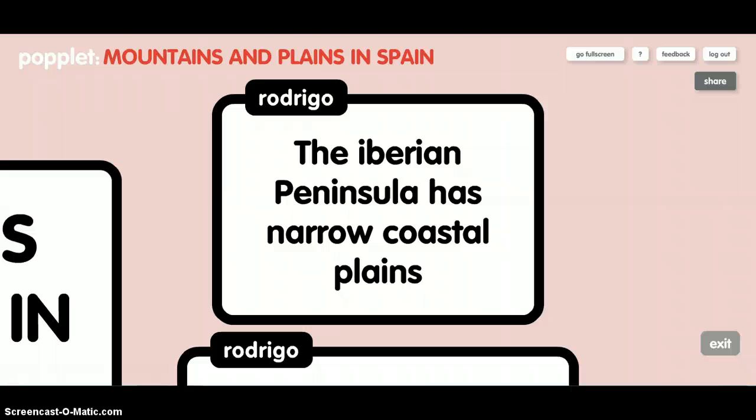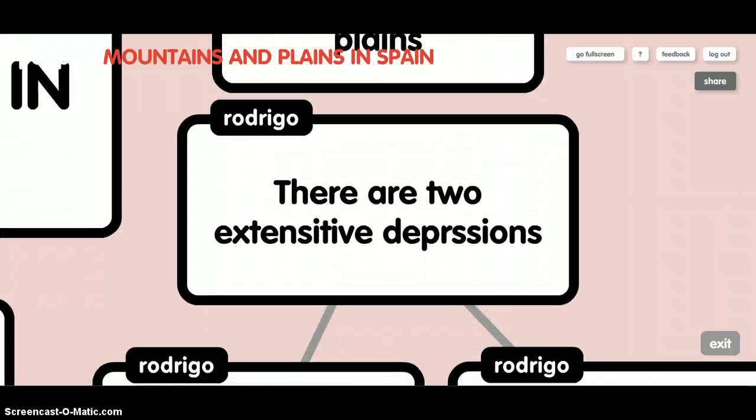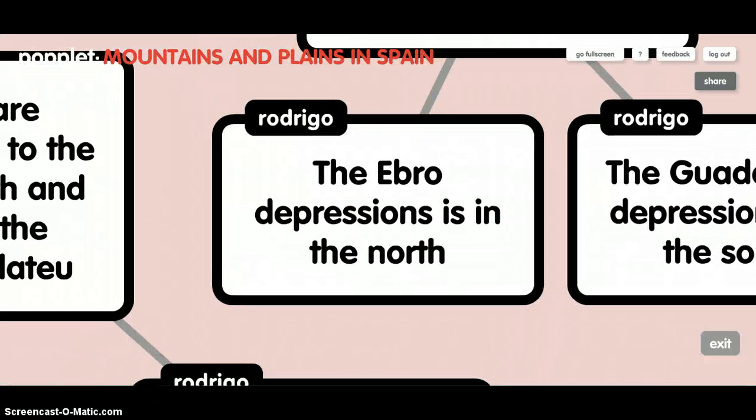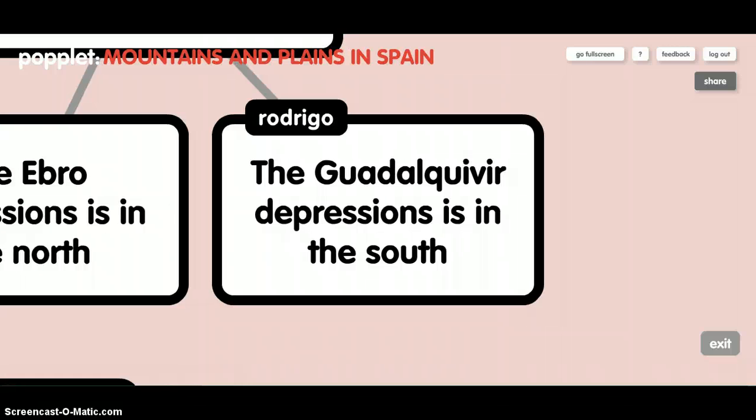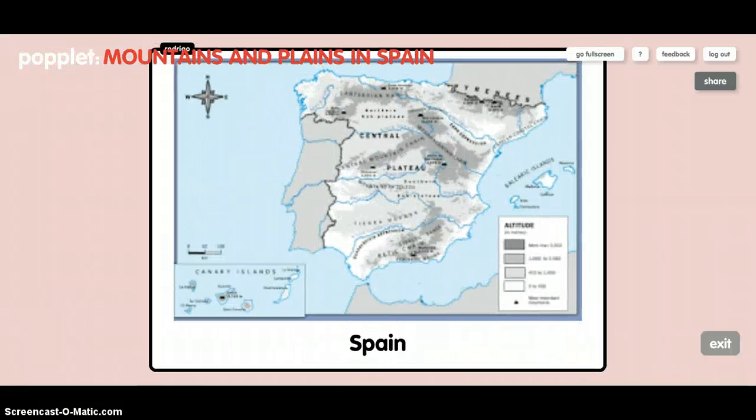The Iberian Peninsula has narrow coastal plains. There are two extensive depressions. The Ebro Depression is in the north. The Guadalquivir Depression is in the south. This is a photo of Spain.